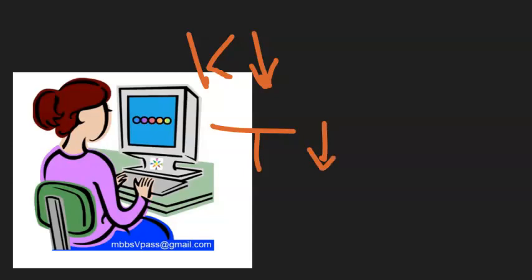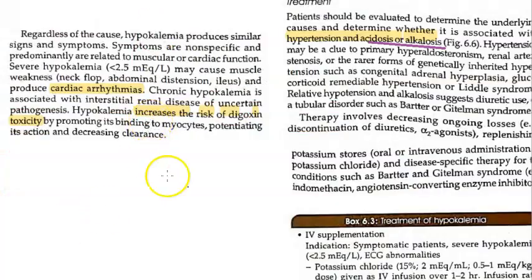So what will happen if there is less potassium? Let's write here. Potassium is less. So what will happen? No pot, no T. That's what we remember, right? So no potassium, no T. So the T wave will not be there, or it will be suppressed, in the ECG. Okay, so what happens if there is hypokalemia?